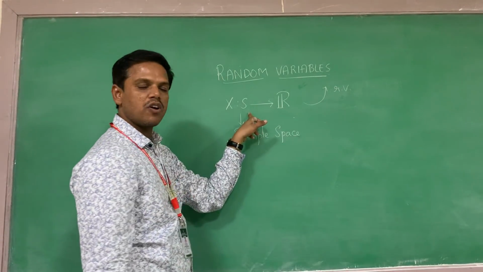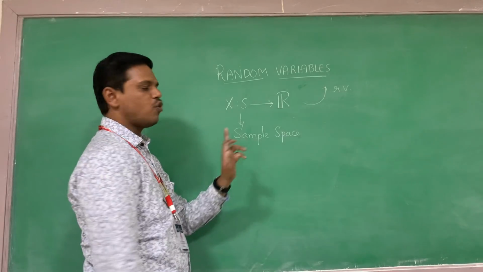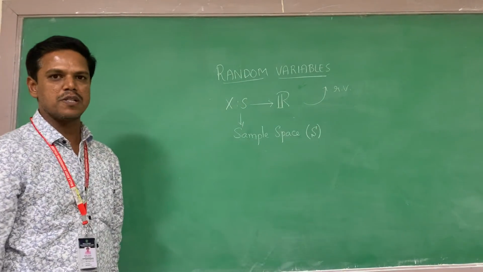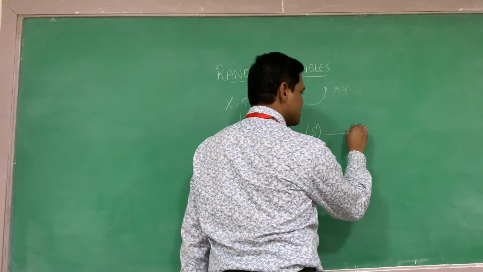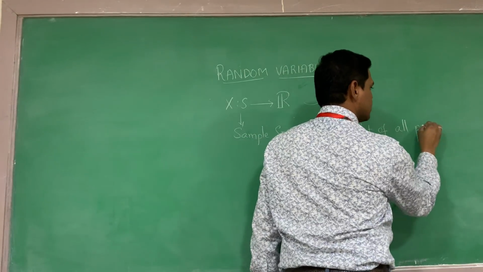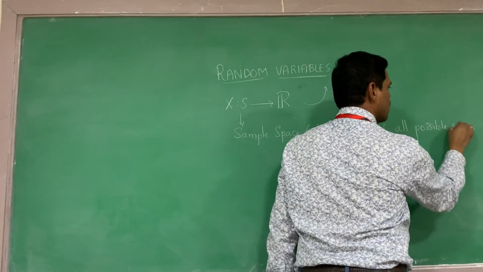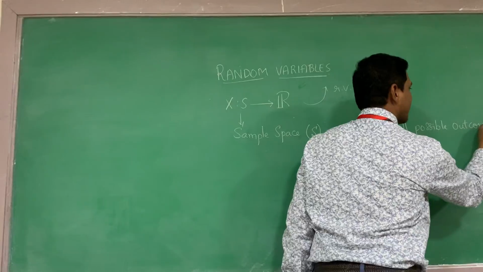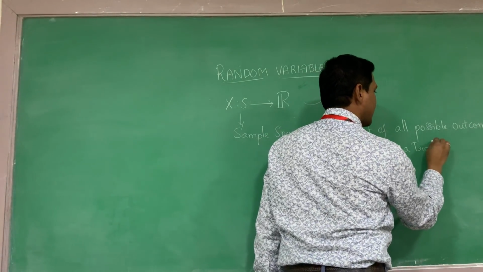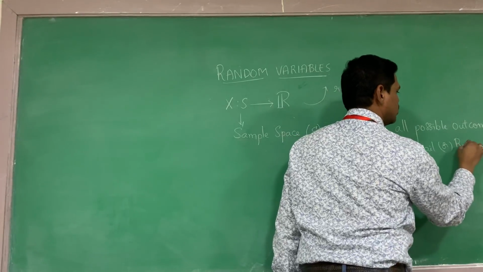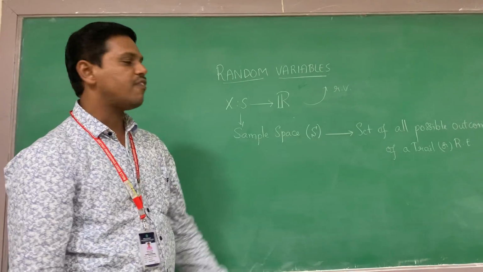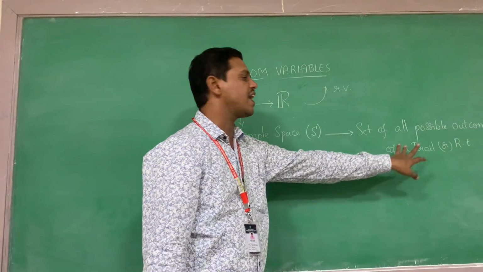In this we come across the word sample space. It is generally denoted with capital S. How do we define the sample space? We define the sample space as the set of all possible outcomes of a trial. The meaning of trial is nothing but a random experiment. It is a simple word. So the sample space is the set of all possible outcomes of a trial or a random experiment.